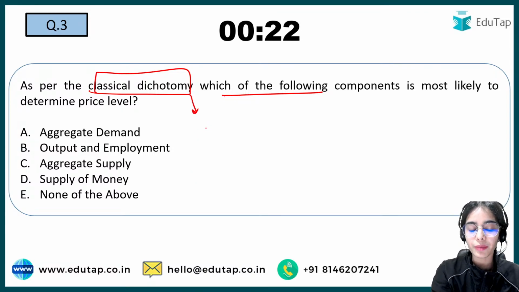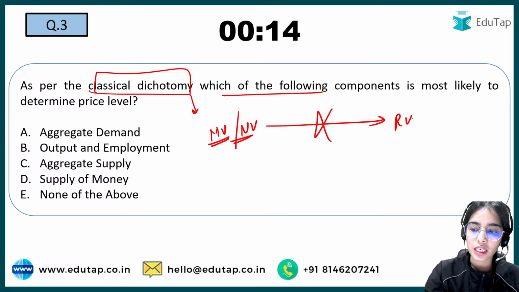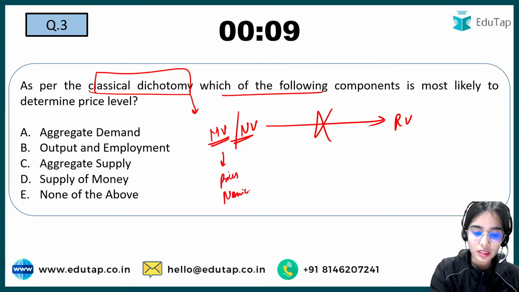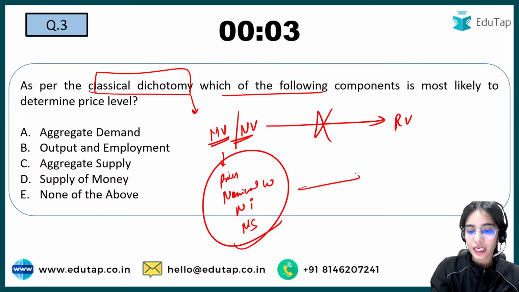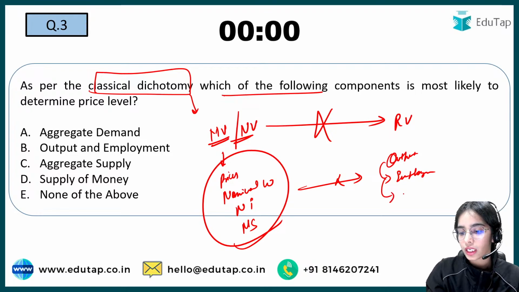Classical dichotomy refers to the fact that the monetary variables, or the nominal variables, such as the prices, the nominal wages, the nominal interest rate, the money supply, do not affect the real variables such as output in the economy, the employment in the economy, the real wages in the economy.